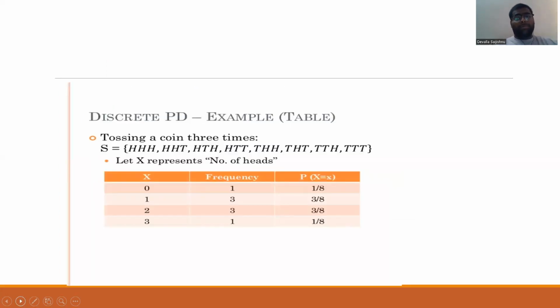Discrete probability distribution example, table-wise. Tossing a coin 3 times.